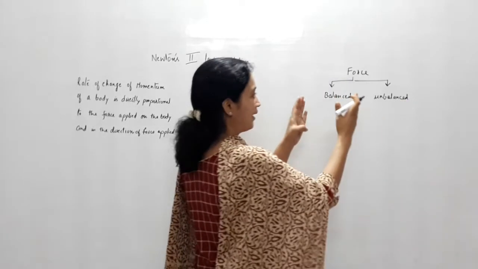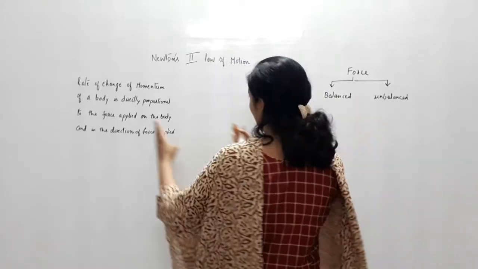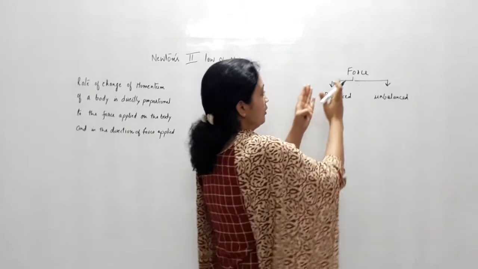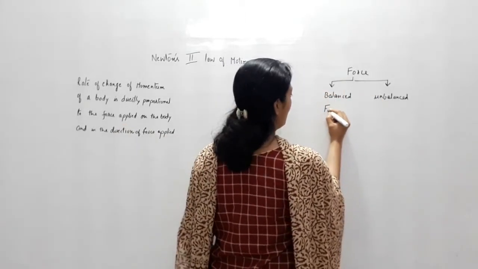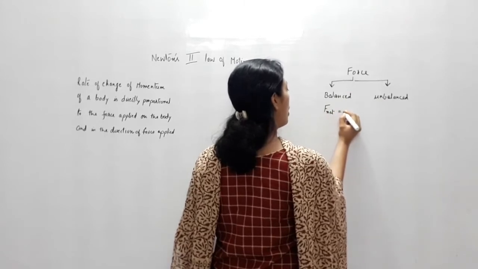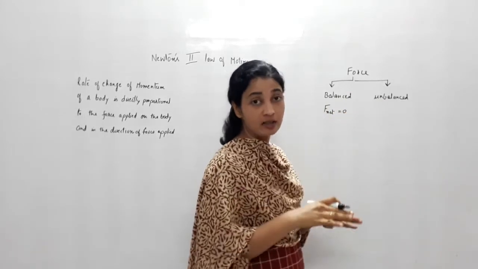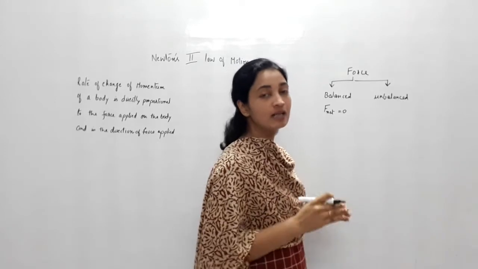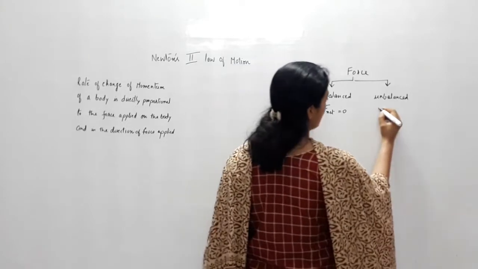I just want to connect what we have already studied in the form of a flow chart to what we are going to study. Force can be balanced or unbalanced. Balanced means where the net force on a body comes out to be zero. There are so many forces acting on the body, but they are cancelling out each other. The resultant of the forces is zero.